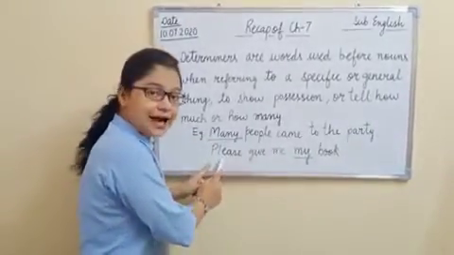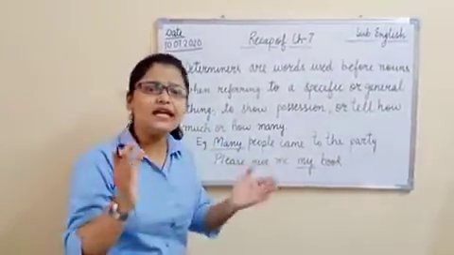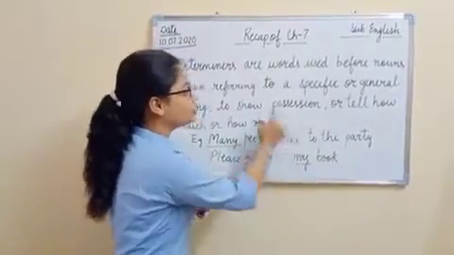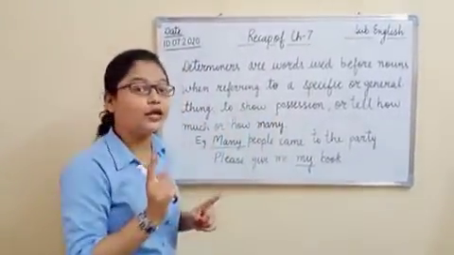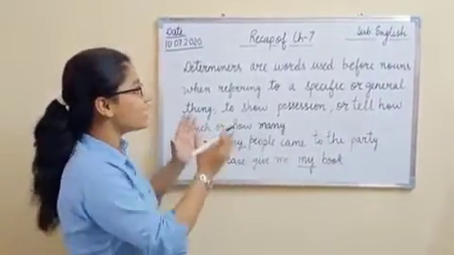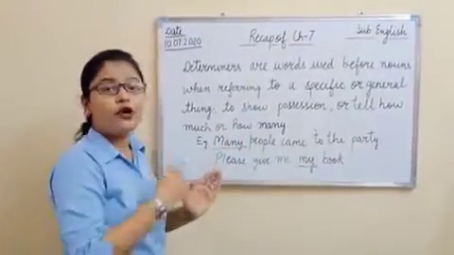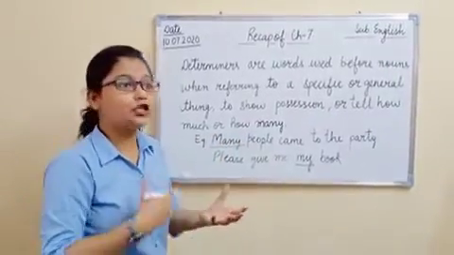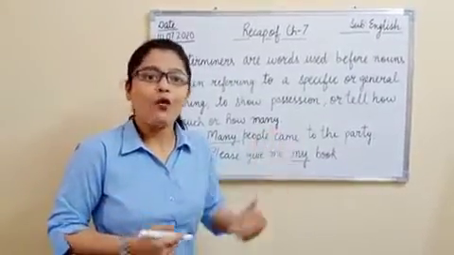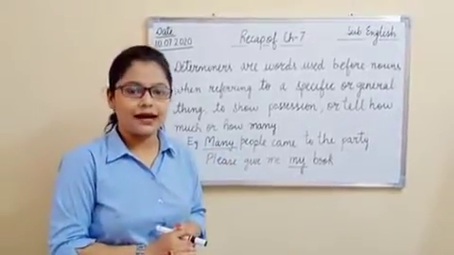If we take this example, if I am saying please give me my book, I am not talking about any other book, I am talking about my book, right? So here this word is showing the possession. So students, now you got it. What are determiners? Determiners are the words that are used before nouns and they refer to a specific or a general thing. They talk about possession, they talk about the quantity, how much or how many, right? Now we will learn how many types of determiners there are, okay?